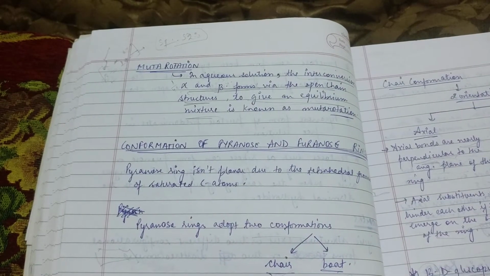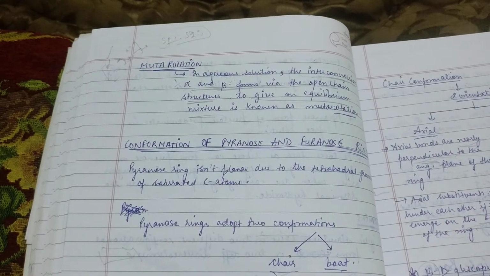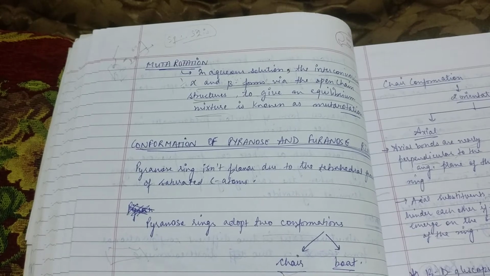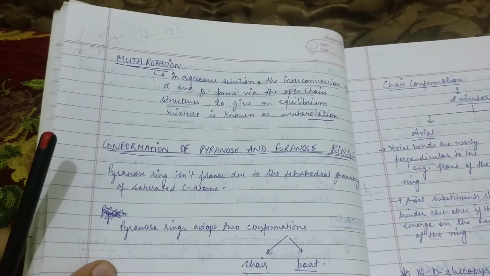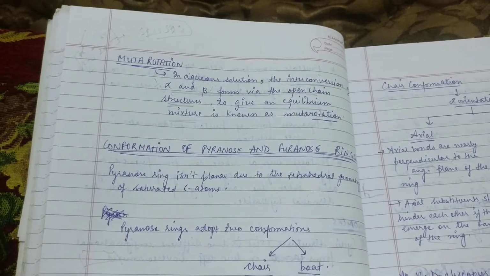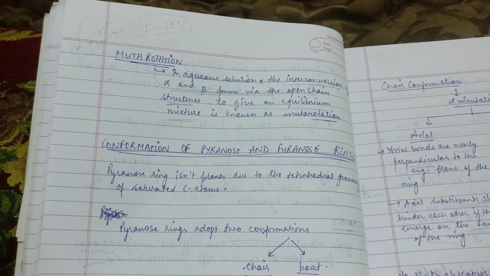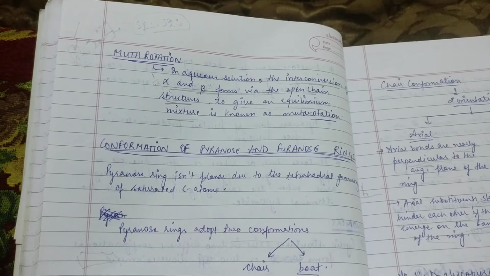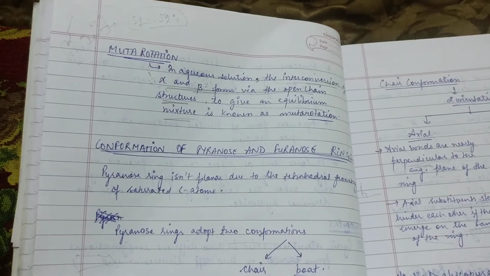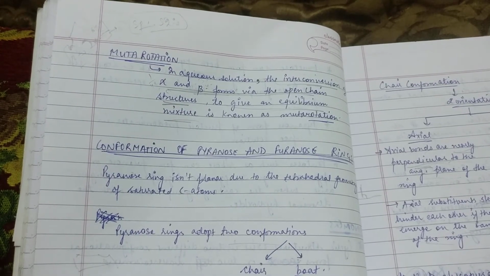There's a phenomenon known as mutarotation. Basically, in an aqueous solution, the interconversion of alpha and beta forms might occur via the open chain structures to give an equilibrium mixture, and this process of interconversion is known as mutarotation.